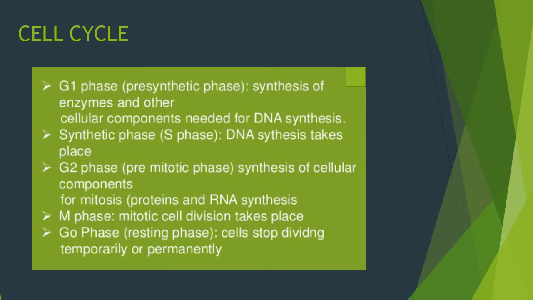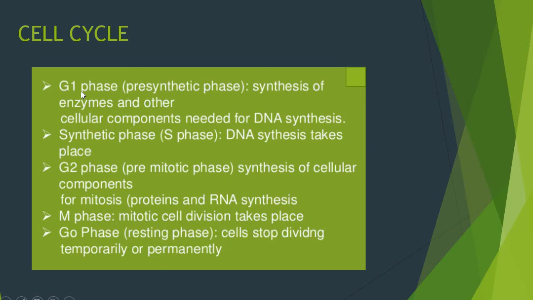Before a cell undergoes mitosis, that is the phases of prophase, metaphase, anaphase, telophase, it undergoes a period of growth and rest, and this period is called interphase. In interphase, the genetic material of the cell increases, and the interphase is divided into G1, S phase, G2 phase, and the G0 phase. The S phase, the synthetic phase, we have already discussed.